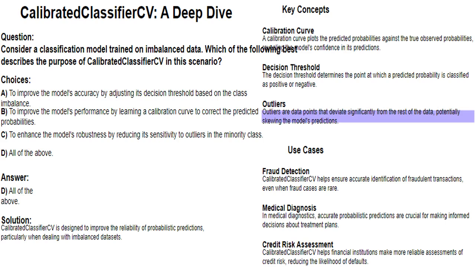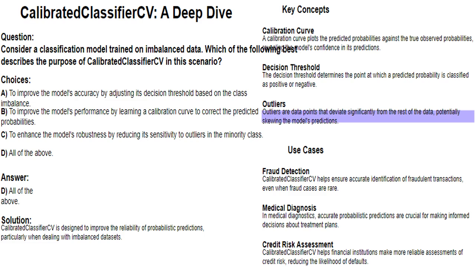Outliers are data points that deviate significantly from the rest of the data, potentially skewing the model's predictions. In a dataset of customer purchase history, an outlier might be a customer who made an exceptionally large purchase compared to the average purchase amount.